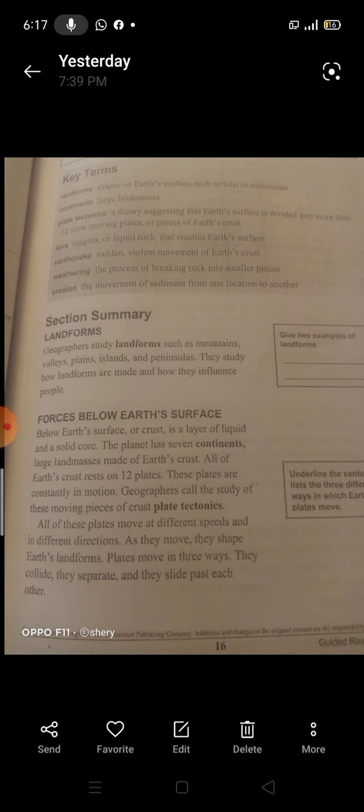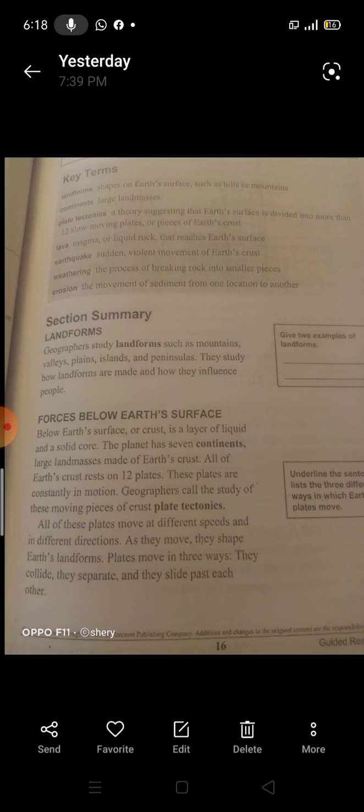Let's explain what happens when the plates collide. The energy of colliding plates creates new landforms. It's a very important point. When 2 ocean plates collide, they may form deep valleys on the ocean's floor. So what happens when 2 ocean plates collide? They form deep valleys on the ocean's floor.